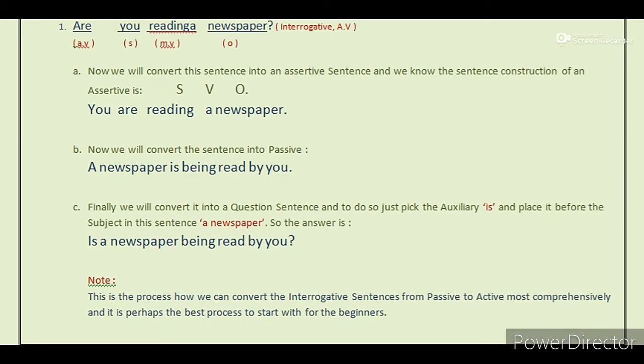Now we will convert the sentence into passive. See, a newspaper is being read by you.